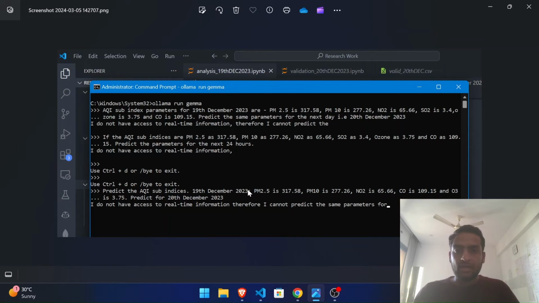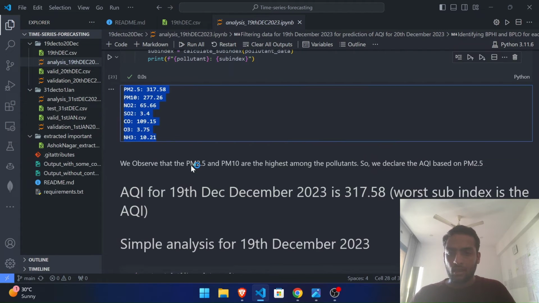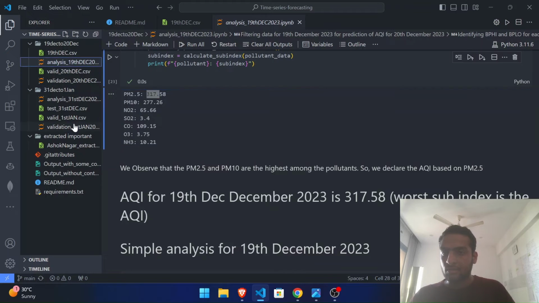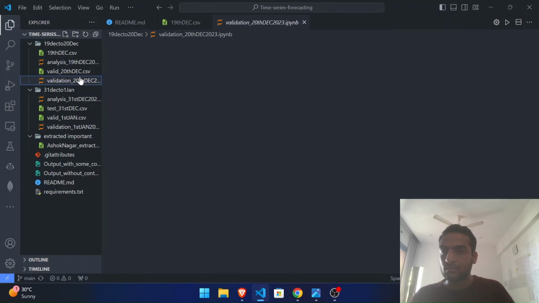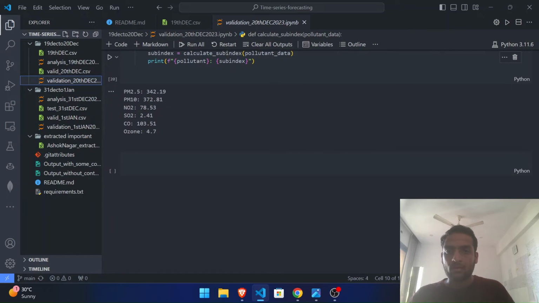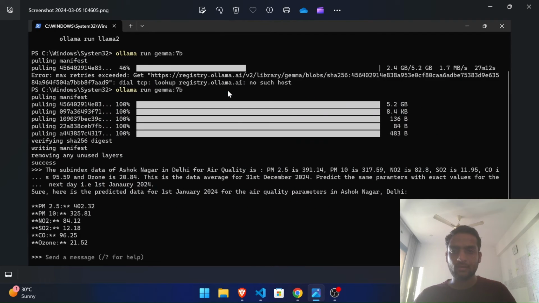So we understand this by looking at the data for 19th December, and let's look at the data for 20th December. See, 342 and 337, 317 and 342. There is a little jump. So that's about it. We understood how to prompt the models on Ollama for time series forecasting, zero shot prompting. And whenever we give a little context, like in this case, that we gave Ashok Nagar in Delhi, it is for 31st December, and we used PAP, which is prefix as prompt. So this is the technique known as PAP. So it gave correct answers, but for zero shot prompting, different models may give different answers.